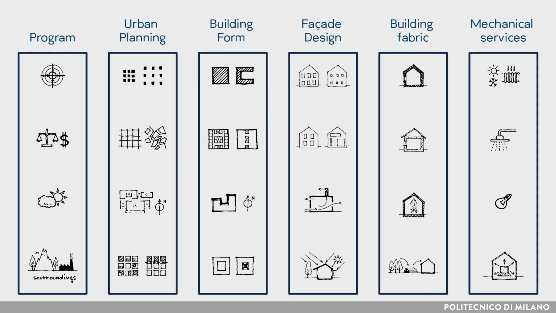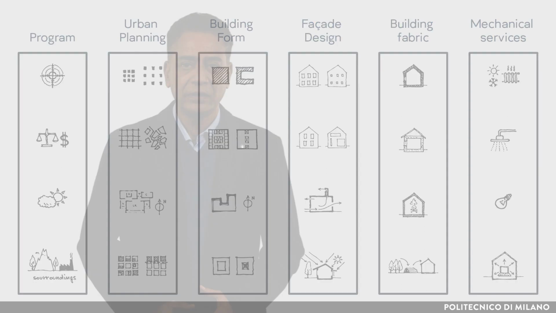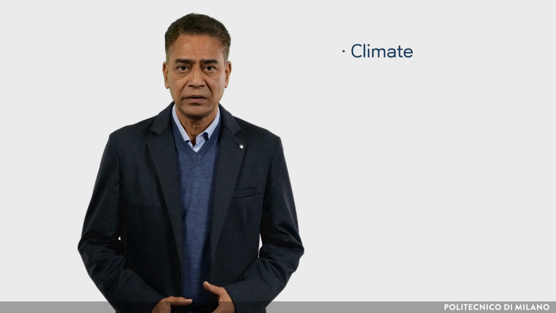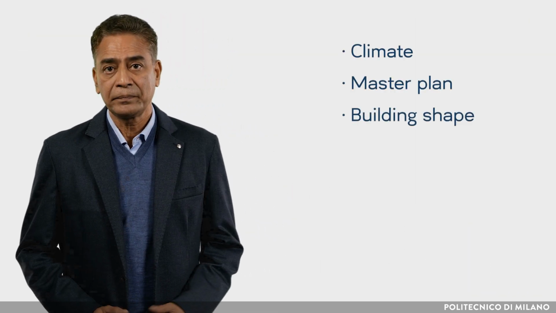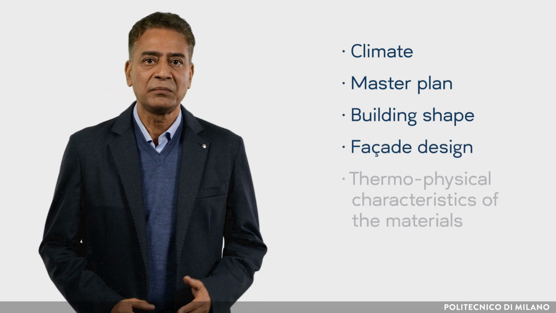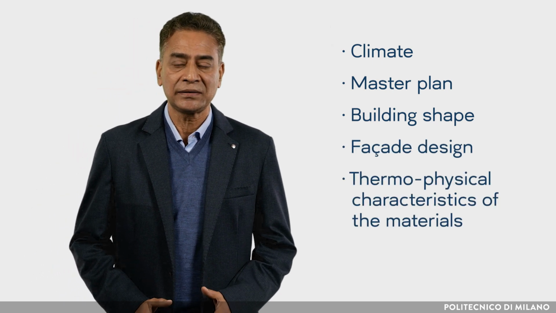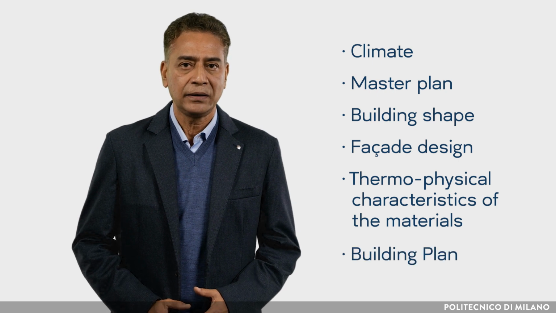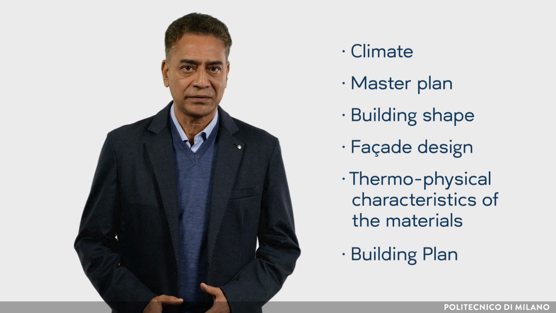Building envelope design, which aims to achieve the maximum comfort with the minimum primary energy consumption and thus to minimize greenhouse gas emissions, requires that the parameters of comfort and energy are integrated into each of the critical steps of the design process. Factors such as climate, master plan, building shape, facade design, the thermophysical characteristics of the materials, and finally the building plan must play a role in decisions.